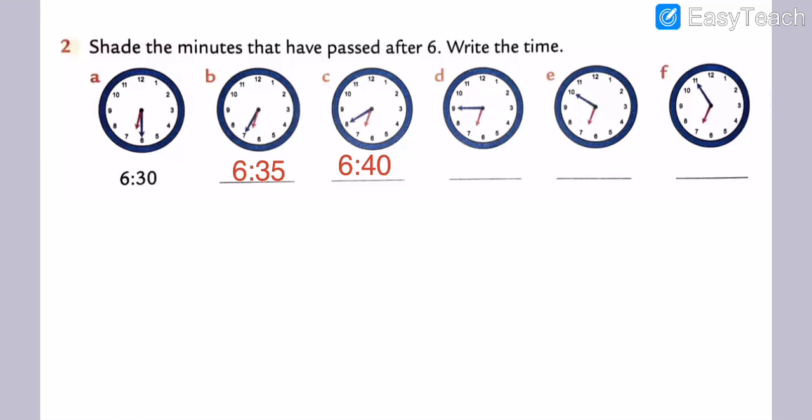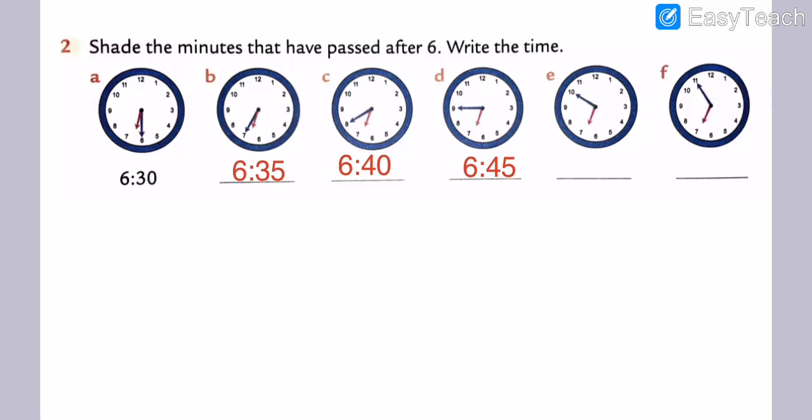So now we will write the time of clock D: 6:45. Got my points? Understood all?